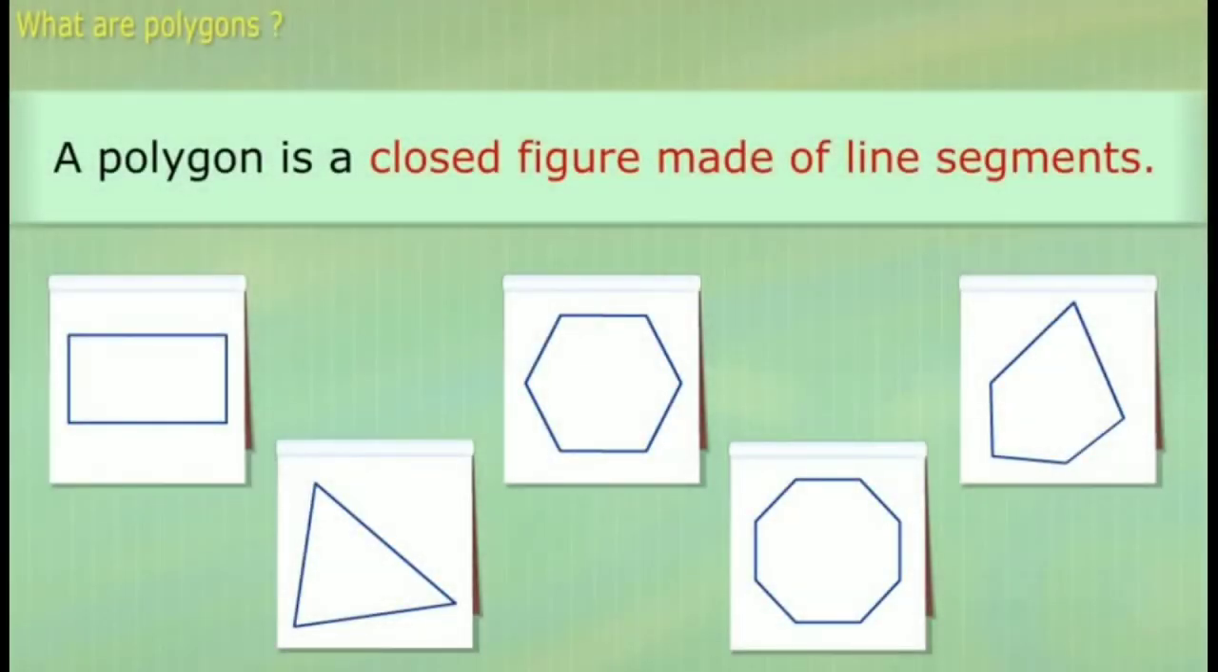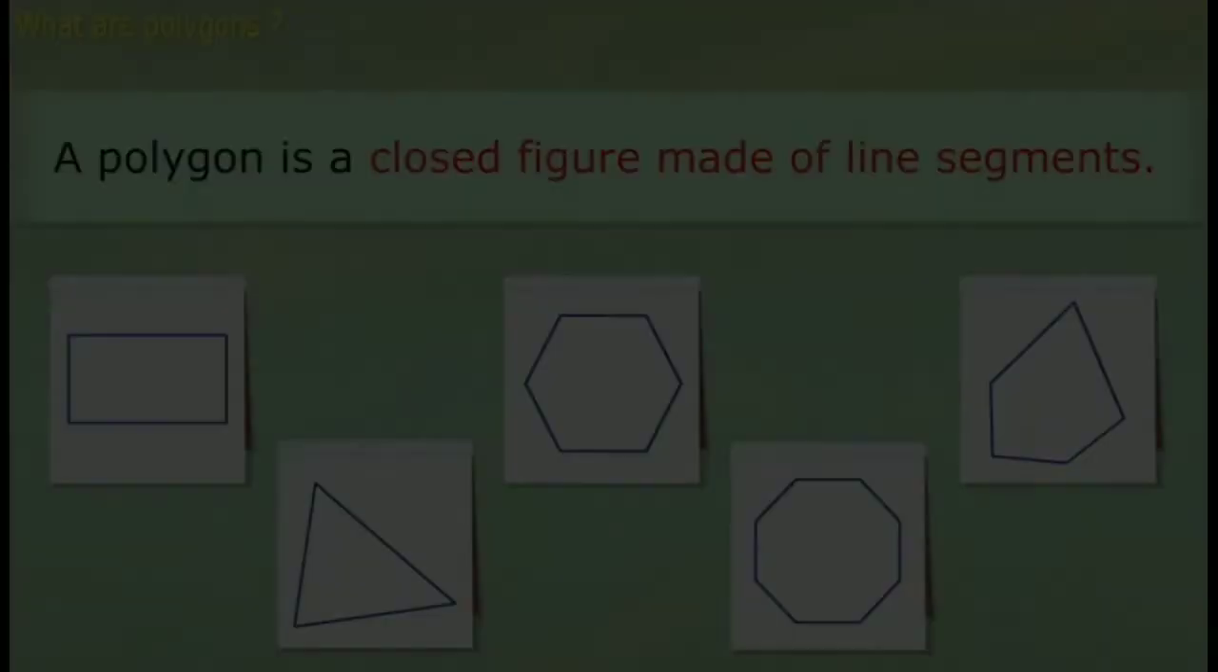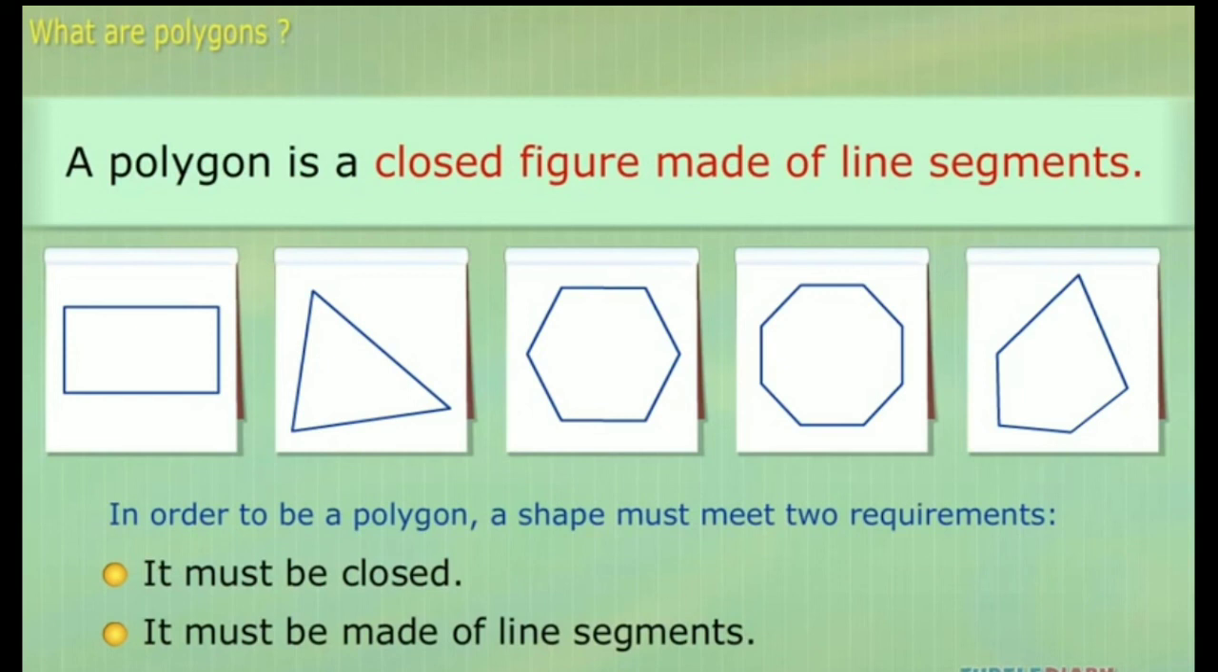Polygons. A polygon is a closed figure made of line segments. In order to be a polygon, a shape must meet two requirements. It must be closed. It must be made of line segments.